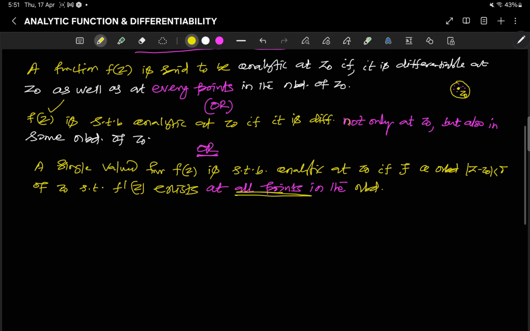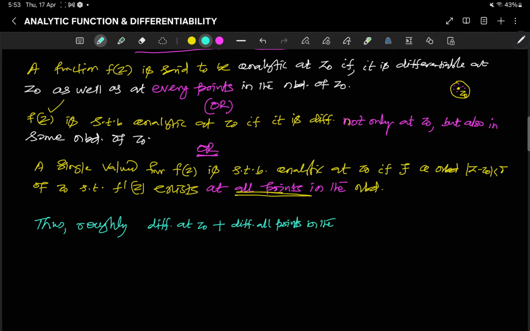So to summarize, roughly we can say differentiability at z0 plus differentiability at all points in the neighborhood of z0 implies analyticity of f(z) at z0.